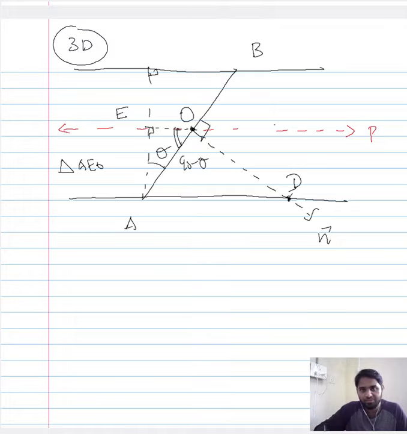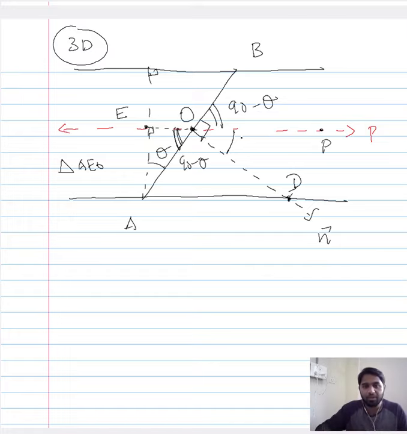So if you consider a point here, and this is the point E, there is a line EP, and the line AB, or the region of interest line AB, intersect at point O. So you have two straight lines, the line AB and the line EP, they both intersect at point O, and therefore this angle will be equal to this angle, and therefore this will be 90 minus theta. And so this angle is 90 minus theta.